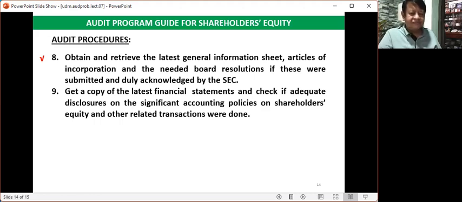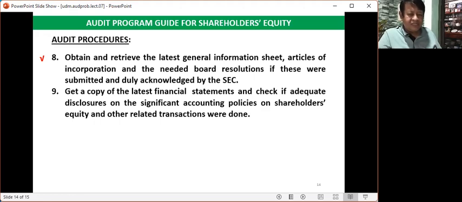Every year, the SEC requires every corporation to submit general information sheet because very frequently corporations change their officers. There may be some changes because of retirement or resignation or promotion. That is why these changes should be effected in the latest general information sheet and should be submitted to the SEC.